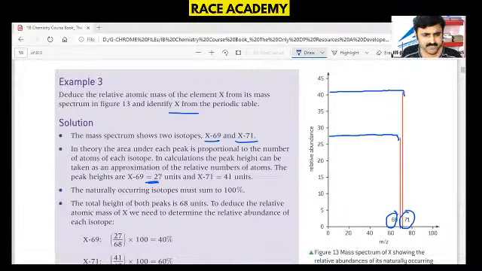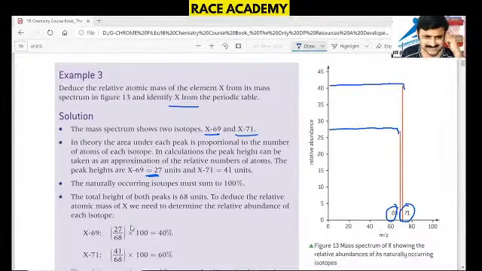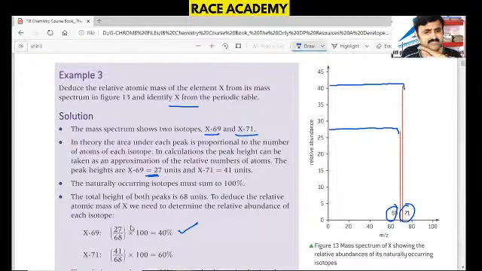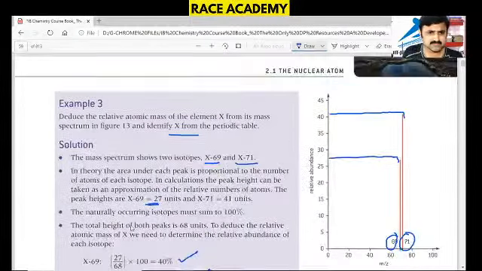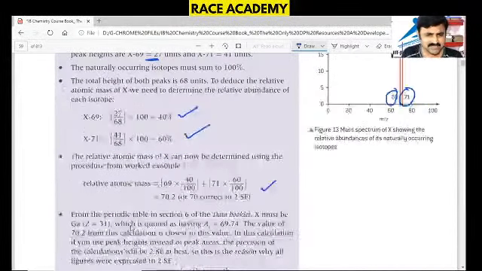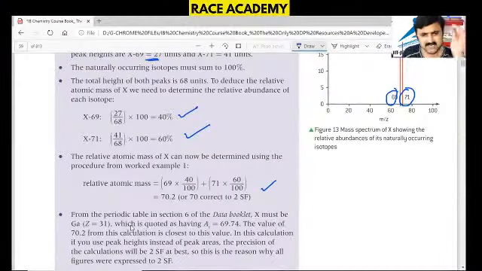The relative atomic mass is determined here: 27 by this 68, into 100, got 40%. So that means the other one is 60. So the relative atomic mass of X can be determined using the percentages: X-69 is 40%. Multiplying the mass number with the percentages, they got 70.2. Approximately 70 is the correct answer here. So once we got 70 as the mass number, the 70 is the relative atomic mass.